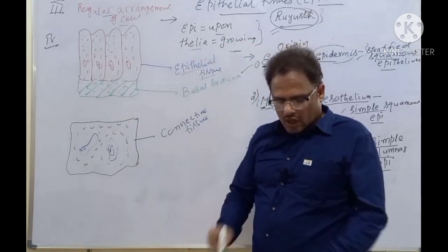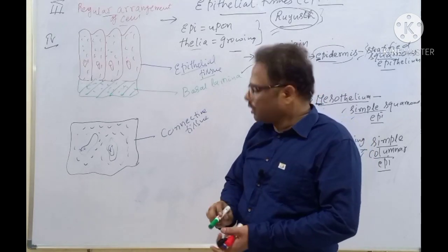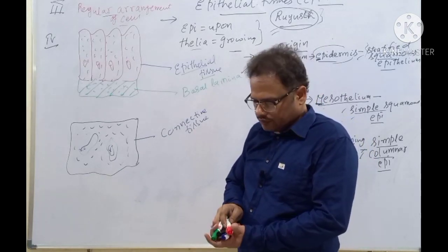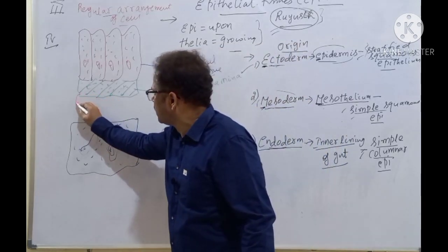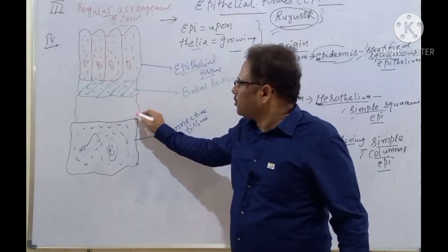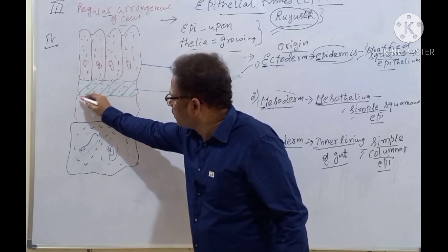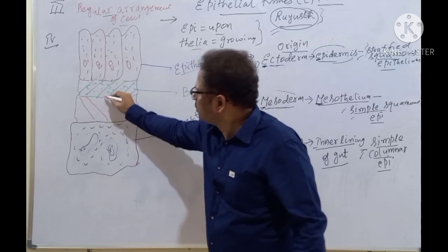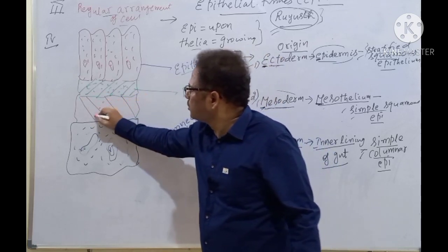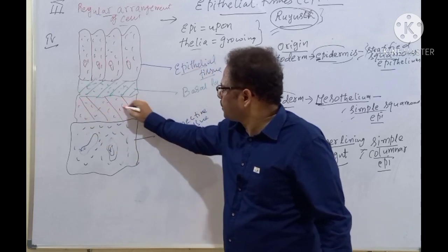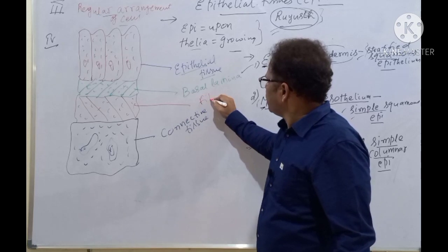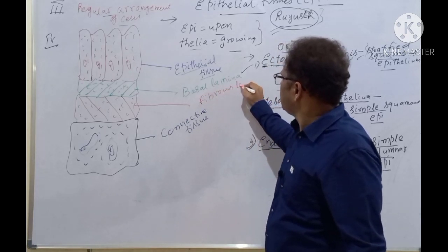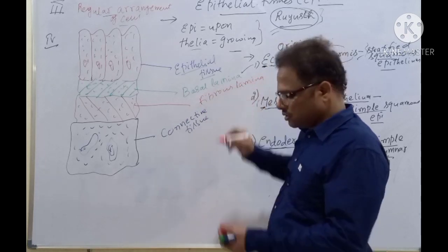And here is the reticular lamina, the reticular or fibrous lamina, you can say. This is another layer, the fibrous lamina. Clear?